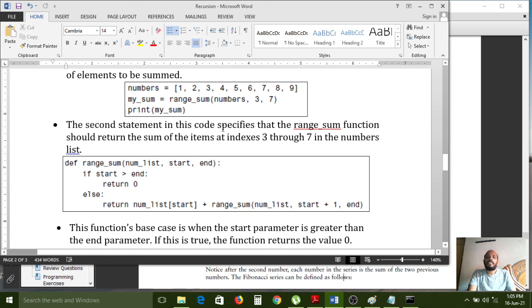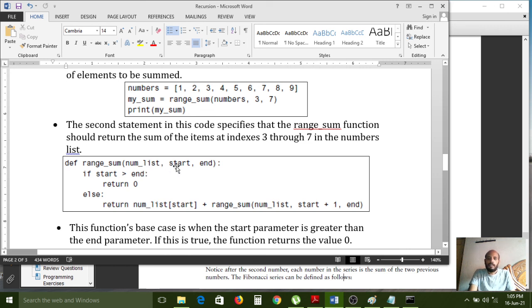Here start value is received as 3. Here 3 is nothing but an index value. Start and end are index values. 3 and 7 are indexes. In the 3rd index place, the 4th element is the value we have. In the 7th index place, 9 is what we have. Sorry, 8th is what we have. So nothing but here 1, 2, 3, 4, 5, 6, 7, 8, 9.